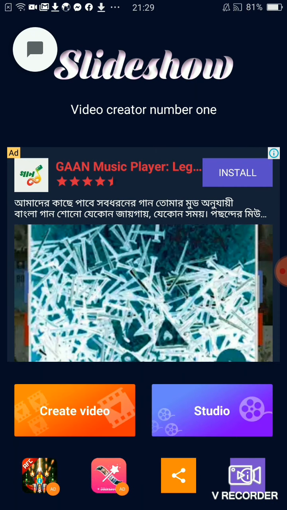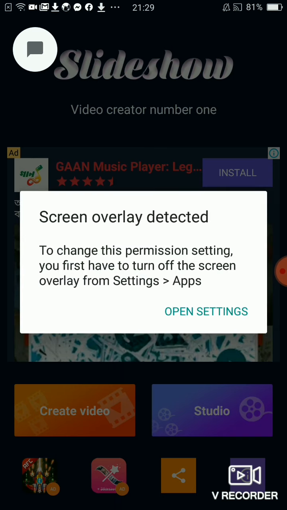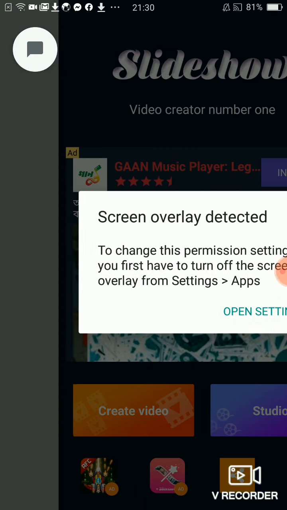Yes, let's tap create video, and there is "Allow Photo Video Maker to access photos, video, media and files on your device." I tap the allow button, then it says, that's my problem, screen overlay detected. To change this permission setting, you first have to turn off the screen overlay from settings, apps. Okay, let's see.